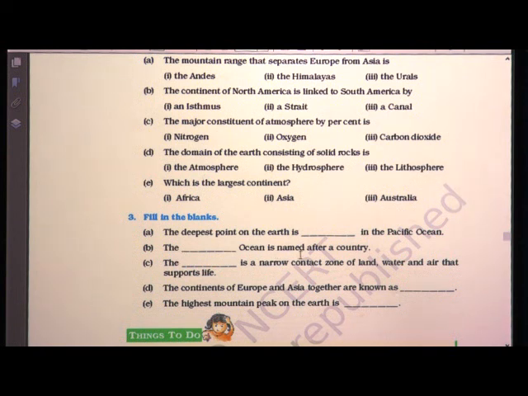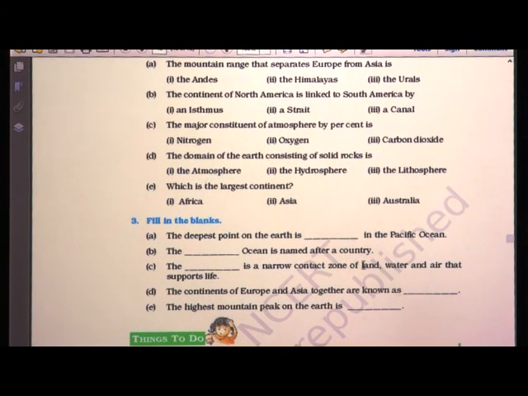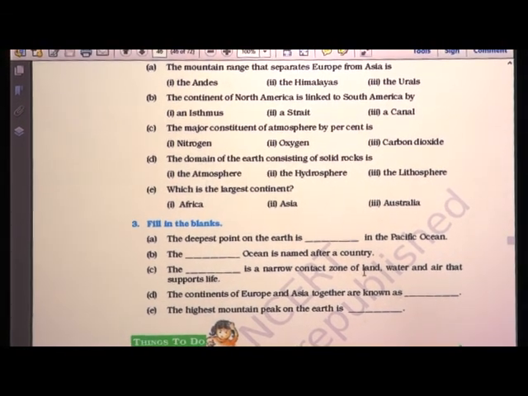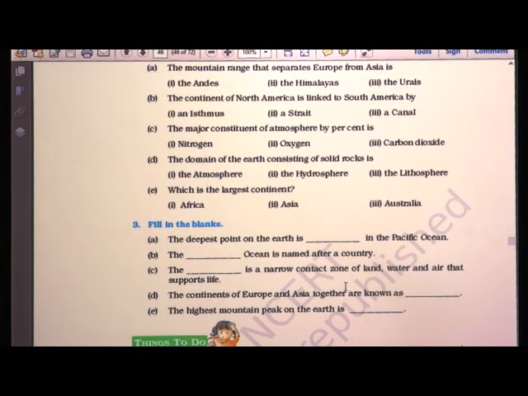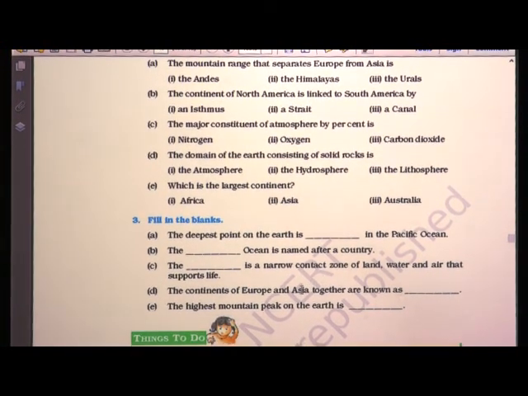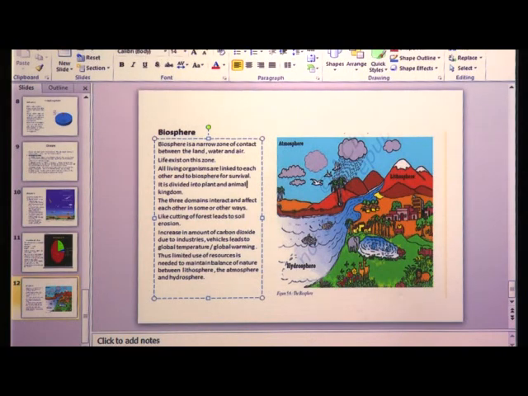Second one, the dash ocean is named after a country. Yes, Indian Ocean. Again, third one, dash is a narrow contact zone of water, land and air that supports the life. So, what is this? Which layer is it? It is biosphere. Then the continents of Europe and Asia together are known as Eurasia. And last one, highest mountain peak on the earth is Mount Everest. So, children, hope you have understood. Now, we will recapitulate whatever we have learned in this lesson. Okay.